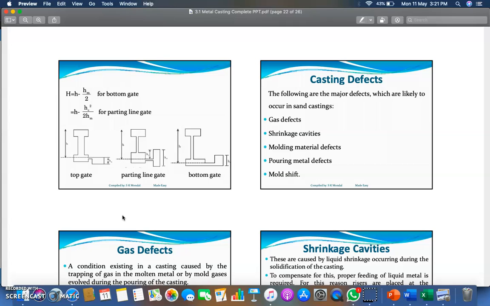And for other topics of casting, the links are there in the description box of this YouTube video. So you can go to other topics of casting which we have covered earlier. In the first session we covered casting basics. In the second session we covered the pattern and pattern allowances.